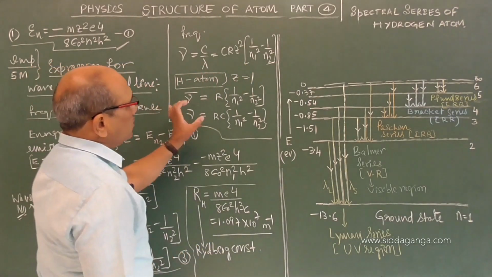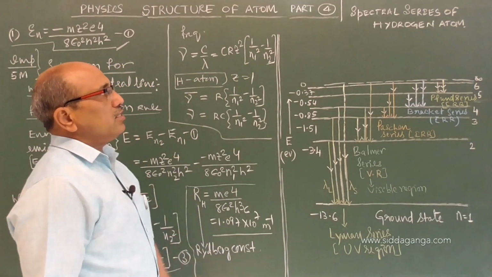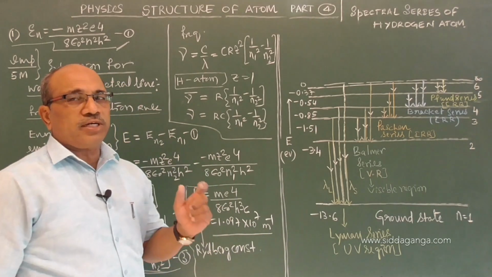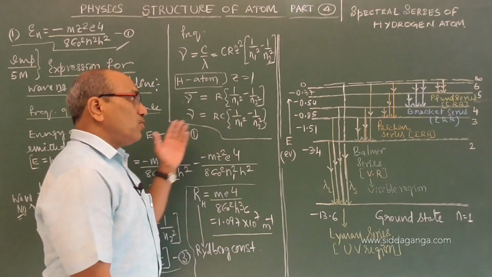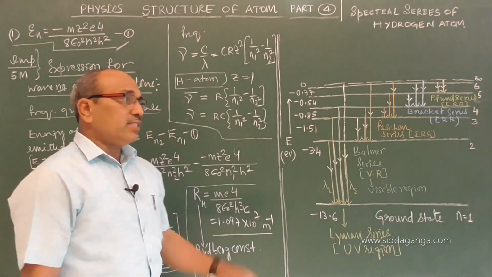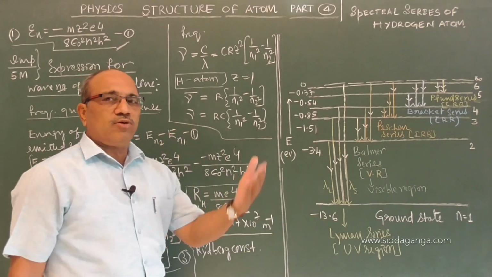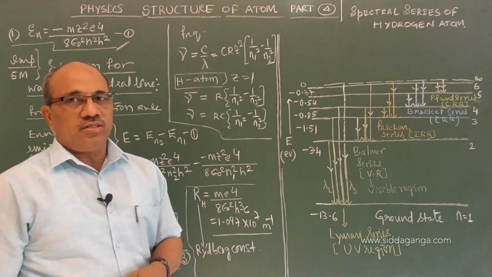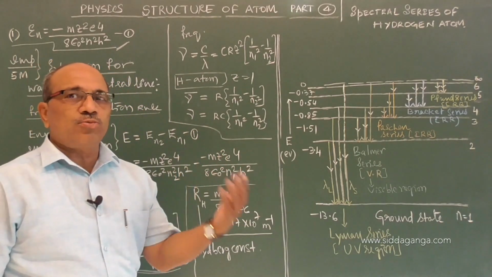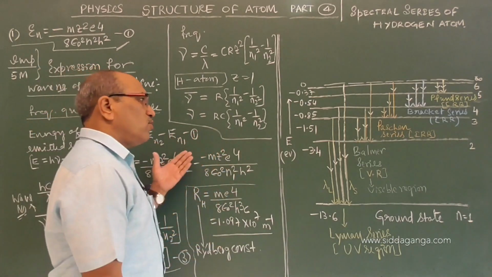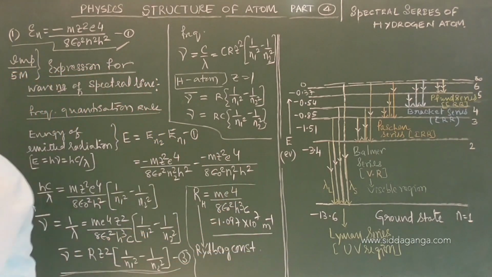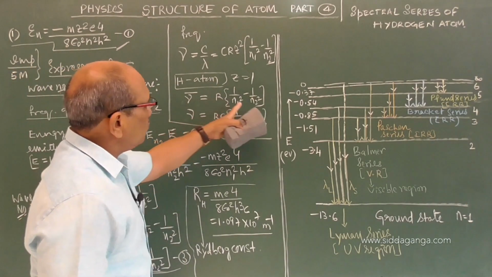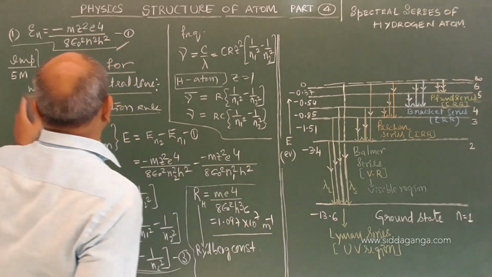Now we are using this equation to understand the spectral series of hydrogen atom. The previous two models failed to explain the discrete spectral lines of the hydrogen atom. Bohr got success in that, and the calculated values and experimentally obtained values are in very good agreement. That made them consider this model a successful model, and because of which he got the Nobel Prize in 1913. Taking this equation for hydrogen atom, we are going to understand the spectral series.